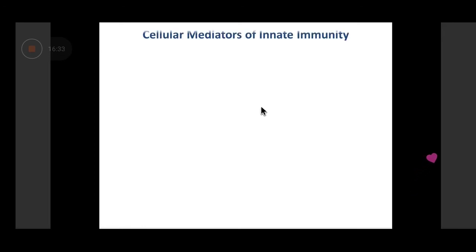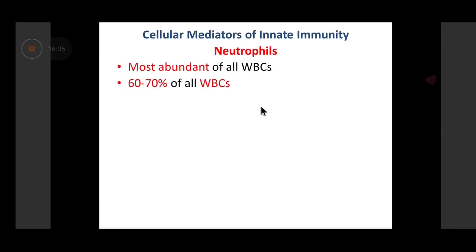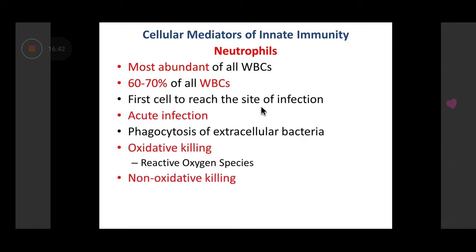Now let's talk about the cellular mediators and humoral mediators in detail. Starting with the cellular mediators, neutrophils. As you are very well aware now, since you are having your sessions in pathology also, neutrophils are the most abundant of all WBCs. 60 to 70% of all WBCs are neutrophils. It's the first cell to reach the site of infection because of the sheer numbers. Because the huge number of cells are neutrophils, they are the ones which can reach the site of infection first. And that's why whenever a site is infiltrated with neutrophils, we call it an acute infection, because it has been there for a short period of time only.